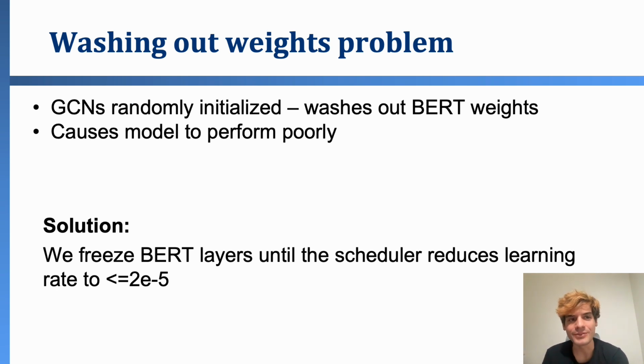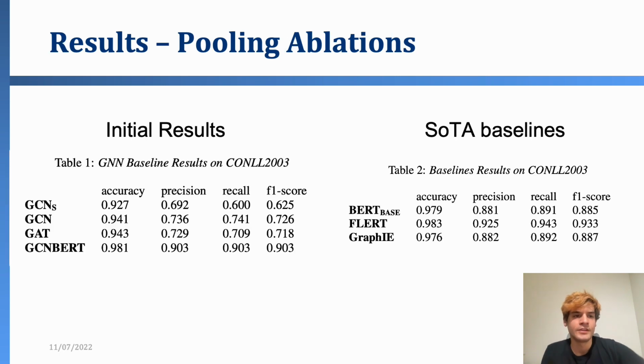This led to a new problem where our graph convolutional neural networks are randomly initialized, but BERT weights have already been trained. So if we start with a really high learning rate, then BERT's weights just get washed out, which leads to a really bad model. Our solution is to freeze BERT layers until the schedule reduces the learning rate to e to the -5. So effectively, our model is fine-tuning with BERT.